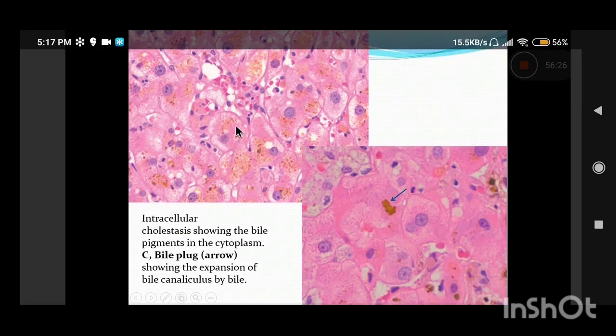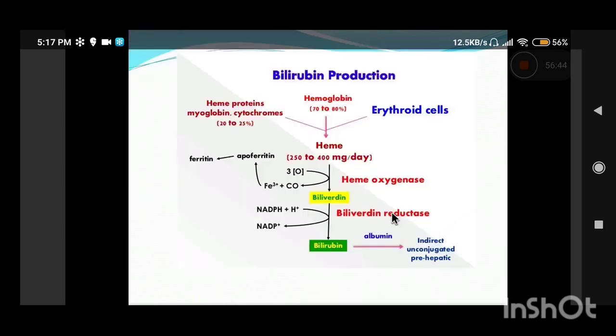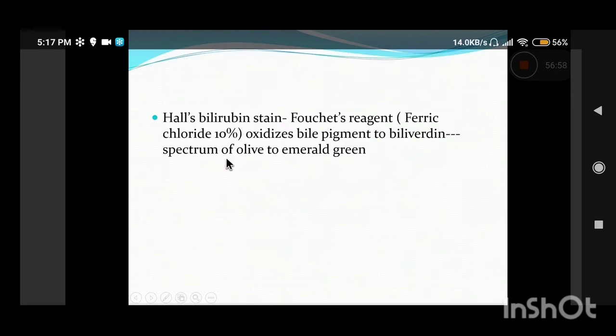You can see this is intracellular bile pigment. This is known as cholestasis. So accumulation of bile within the hepatocytes is intracellular cholestasis, and this is a bile plug which is seen basically within the canaliculus. So this is accumulation of the bile within the canaliculus. So this is cholestasis, which is seen in cases of obstruction. This we have already discussed, the degradation of heme by heme oxygenase to form biliverdin, which is then reduced to bilirubin, and here ferric iron is released.